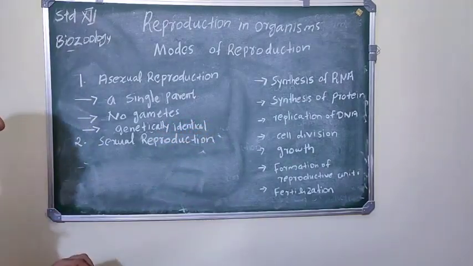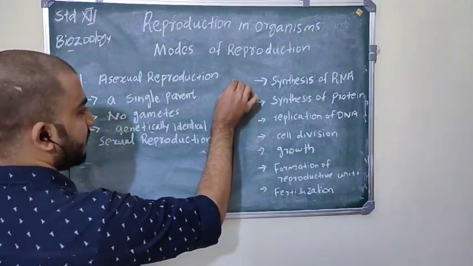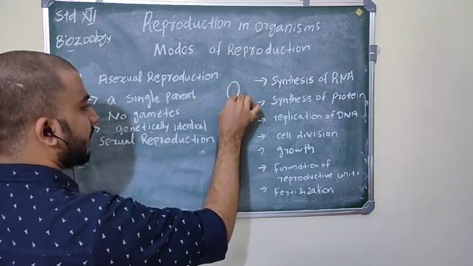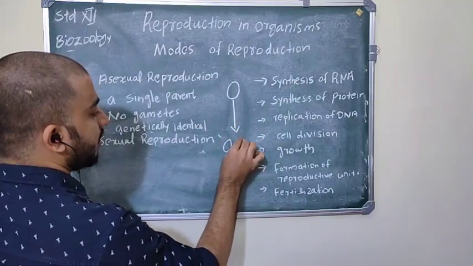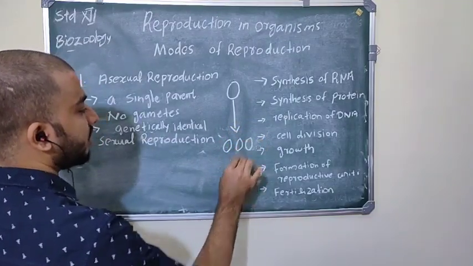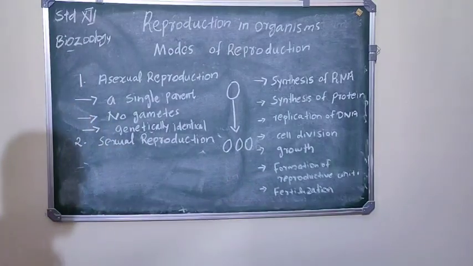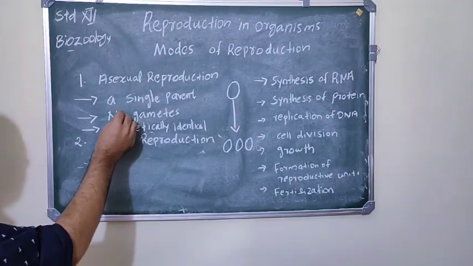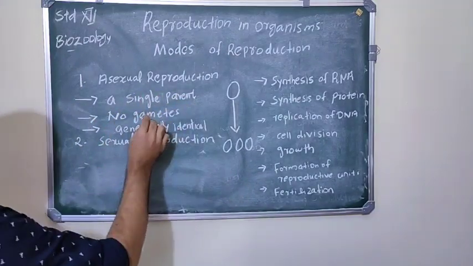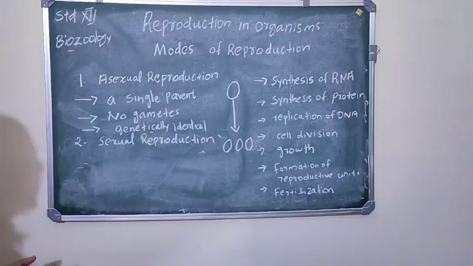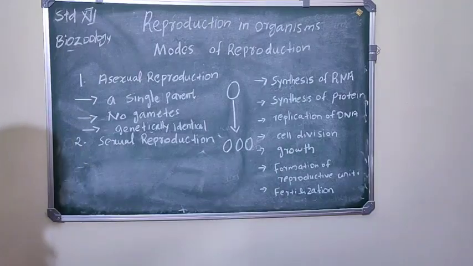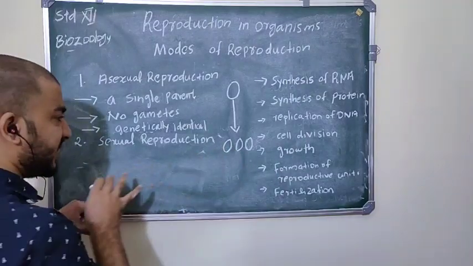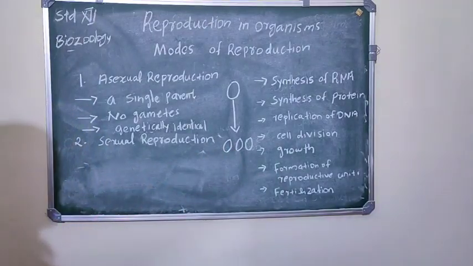Offsprings are genetically identical. Suppose this is the parent cell, a single parent, and the single parent produces offsprings, and all these offsprings are genetically identical. There are no gametes, only a single parent is involved, which means there is no female gamete and no male gamete, and whatever the offsprings, they are genetically identical.